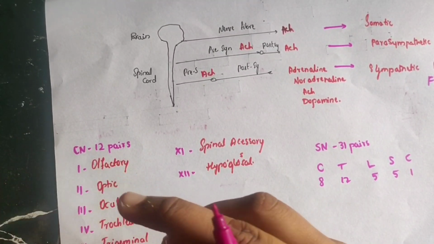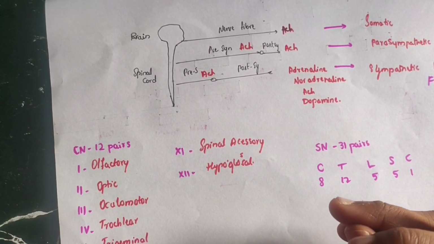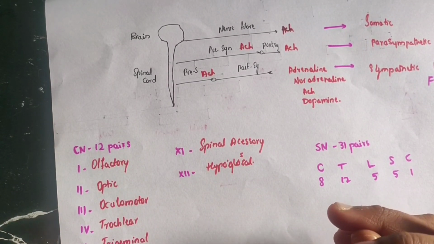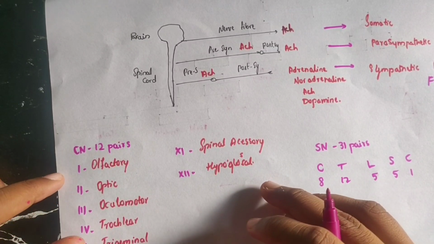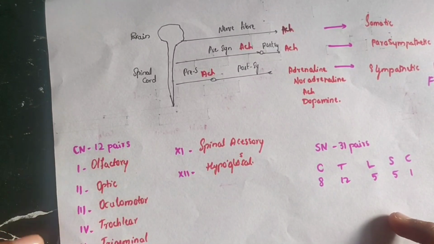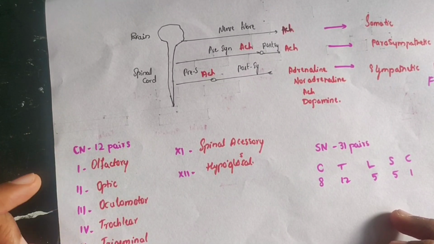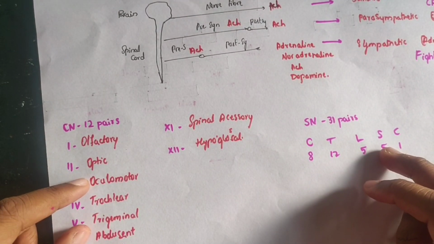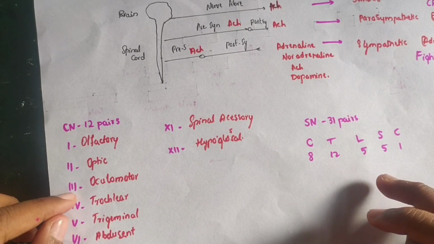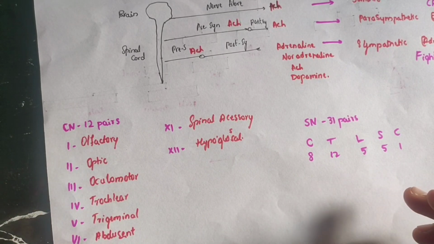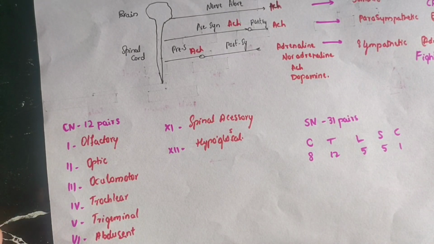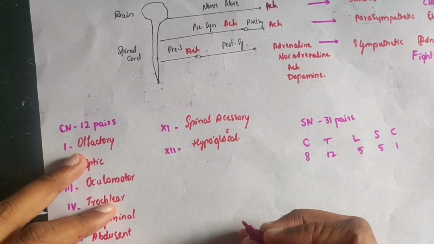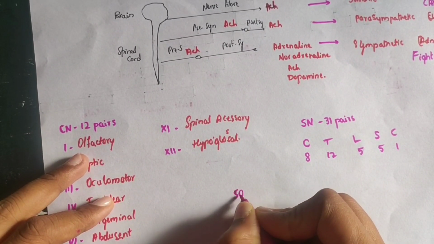The first cranial nerve is the olfactory nerve, for smell, that is for odor. It is a sensory nerve, and it takes senses. The second is the optic nerve for vision. The third is the oculomotor nerve. The oculomotor nerve provides the movement of the eyeball. All the extraocular muscles are supplied by the oculomotor nerve except SO4 LR6.